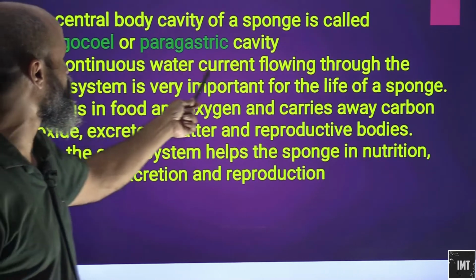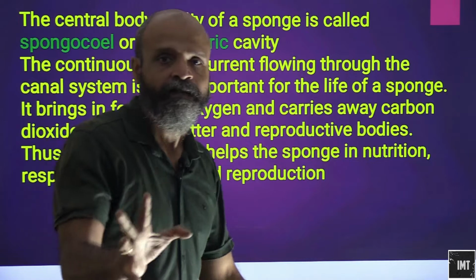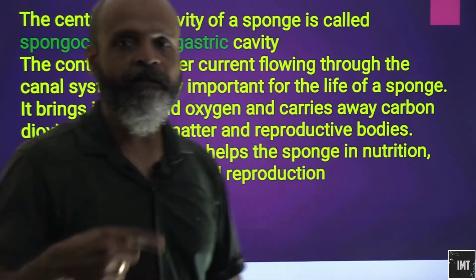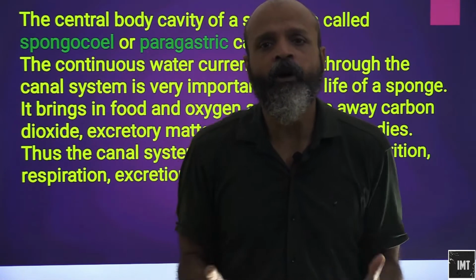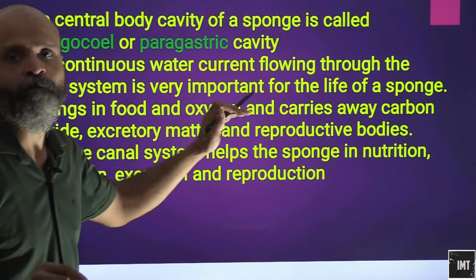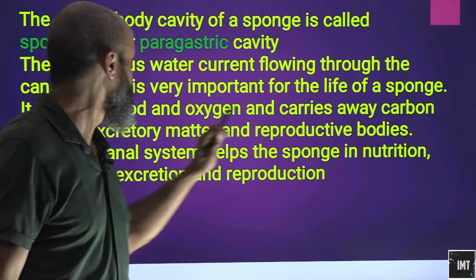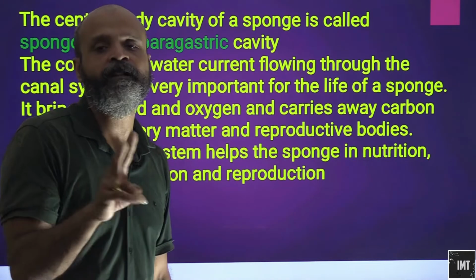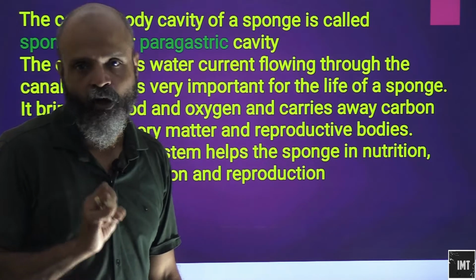The continuous water current flowing through the canal system is very important for the life of a sponge. That's the only medium of transport in a sponge. So it's extremely important that the entire body system of sponges favors this continuous flow of water. Otherwise it will not be able to sustain its life in the marine conditions. Hence we were particularly studying the three canal systems which are prevalent in Porifera or sponges.